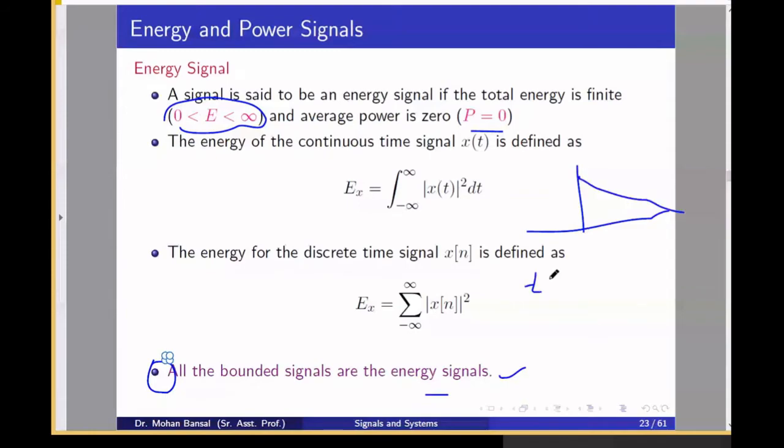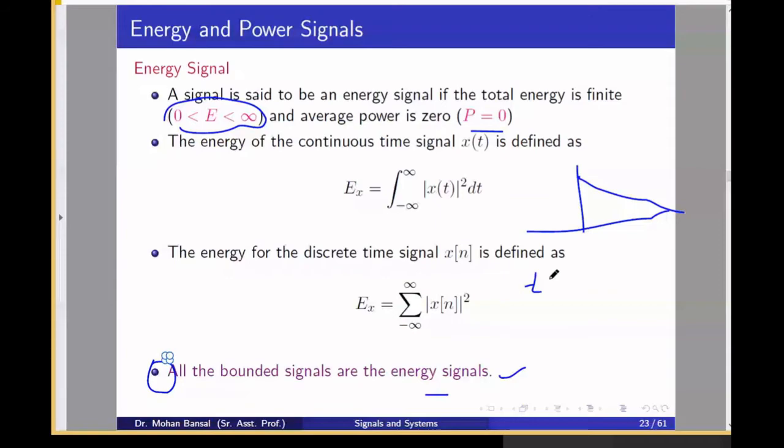It means for t tends to infinity, signal x(t) should be 0. For t tends to minus infinity, again x(t) should be 0. Okay, this is the condition of a bounded signal.